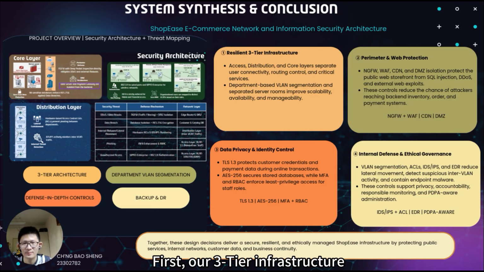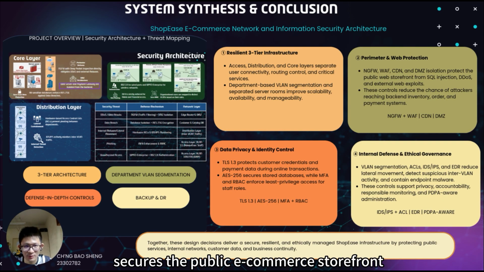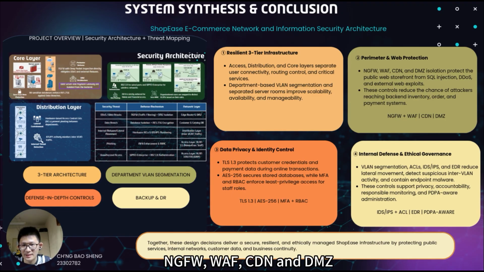First, our three-tier infrastructure separates the access, distribution, and core layers. This improves network control, scalability, and availability. Department-based VLAN segmentation also helps isolate different business units, while separate server rooms reduce the impact of server failure. Second, the perimeter and web protection layer secures the public e-commerce storefront. NGFW, WAF, CDN, and DMZ isolation help reduce SQL injection, DDoS attacks, and external web exploits before attackers can breach the order, inventory, and payment systems.